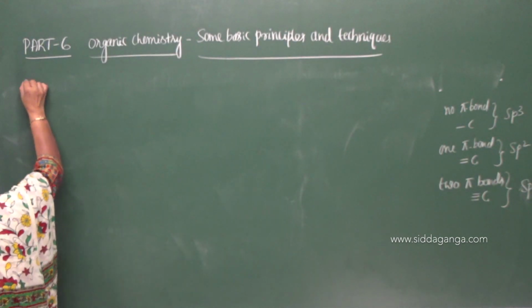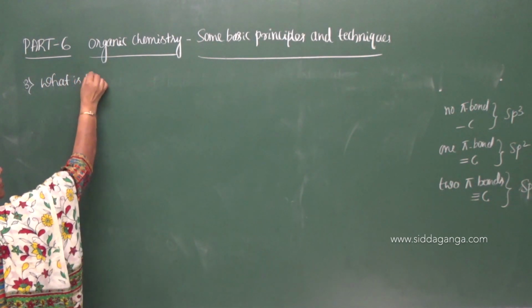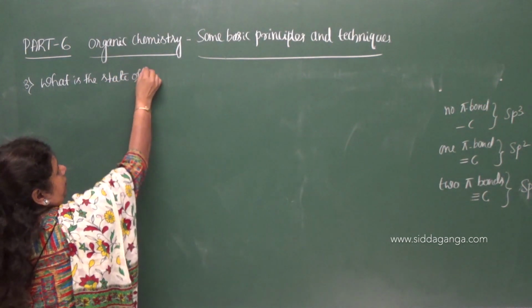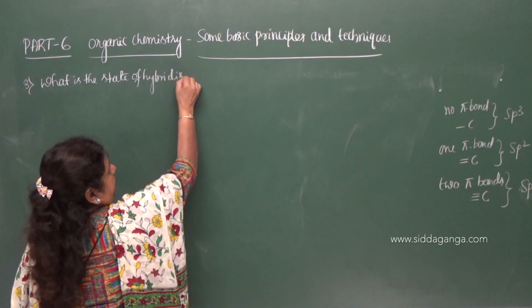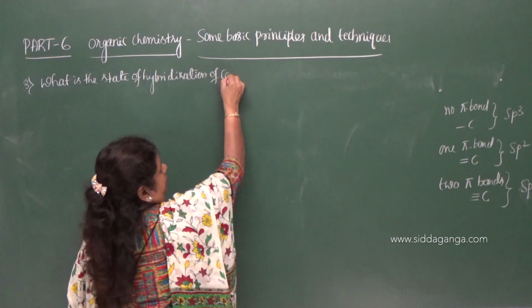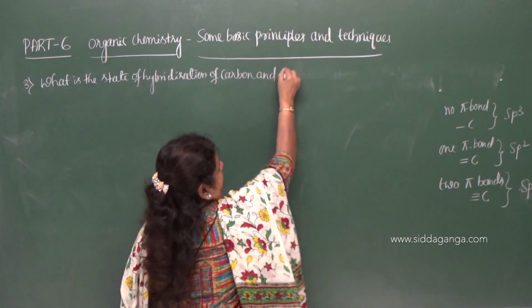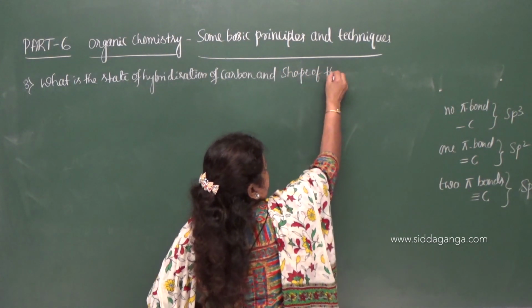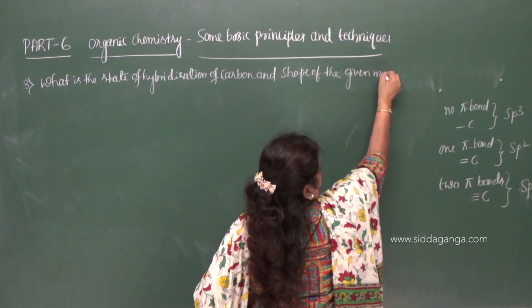So the third question is, what is the state of hybridization of carbon and shape of the given molecules.